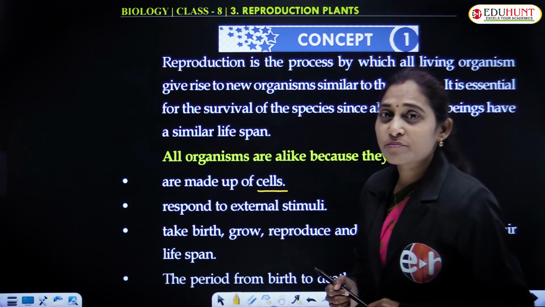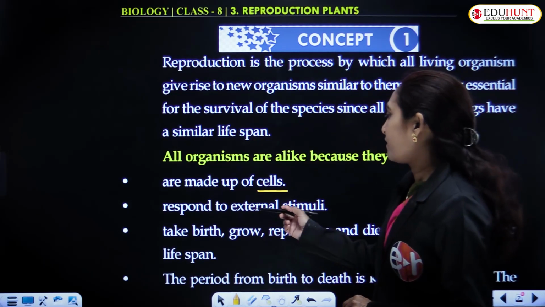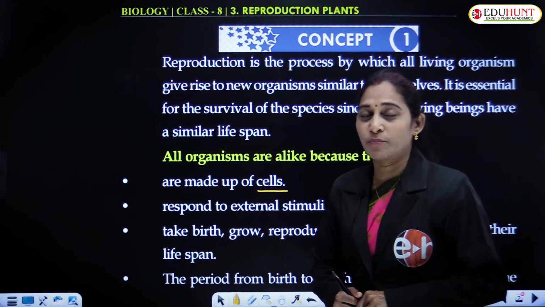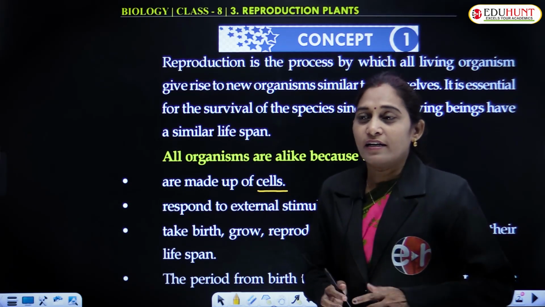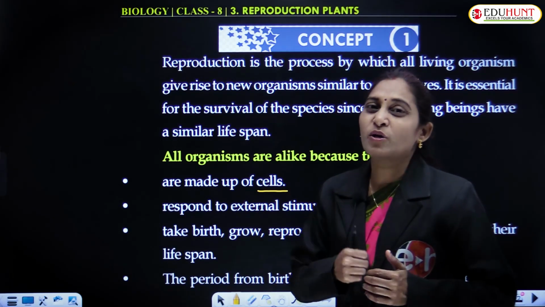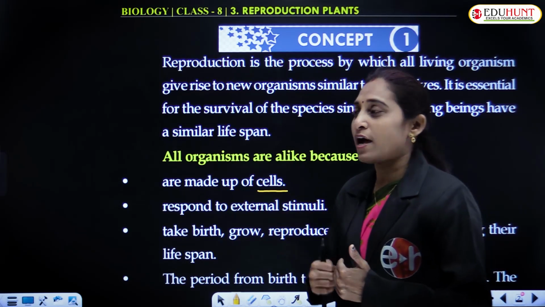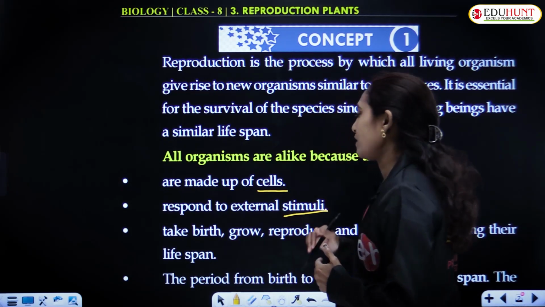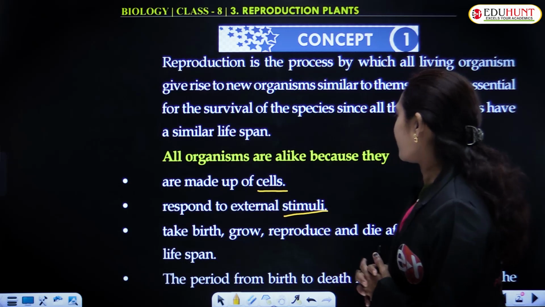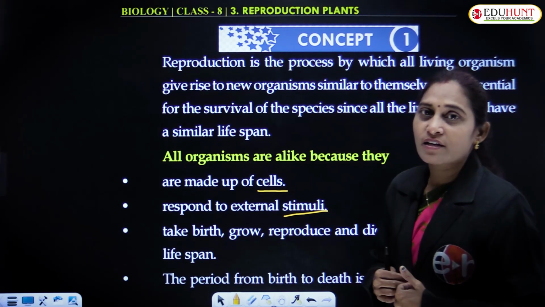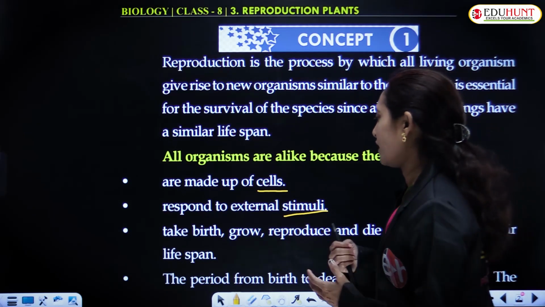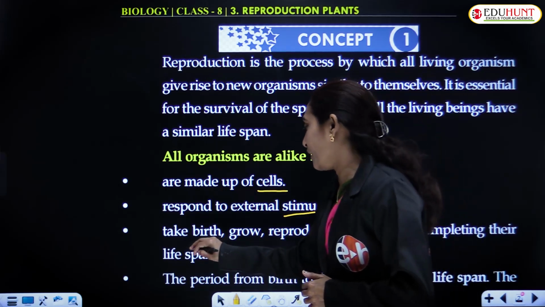All the organisms are made up of cells and they respond to external stimuli. If there is any stimulus, the organism responds to that stimulus. So this is another reason why the organisms are of the same kind and they take birth.